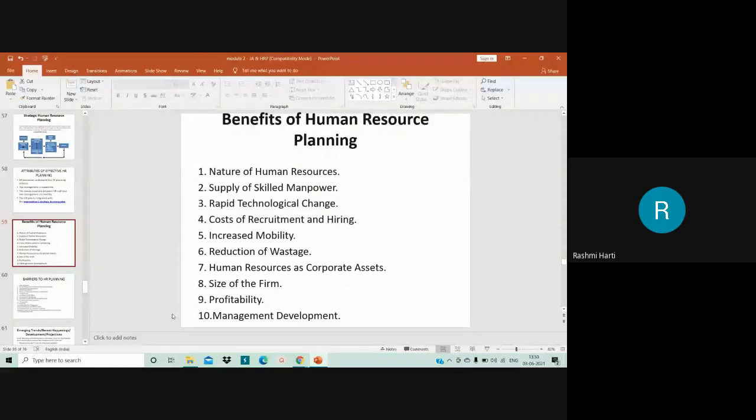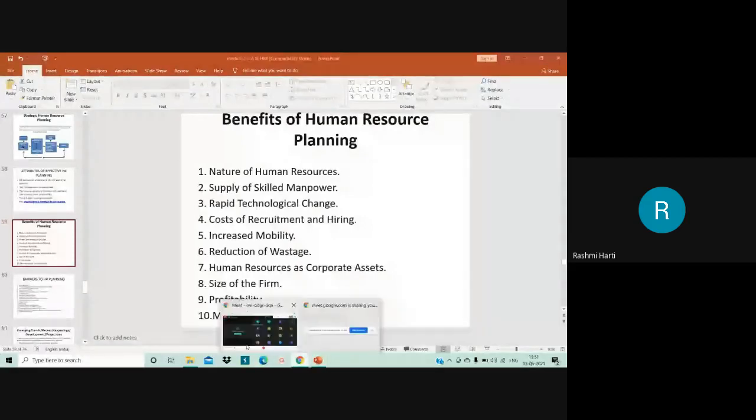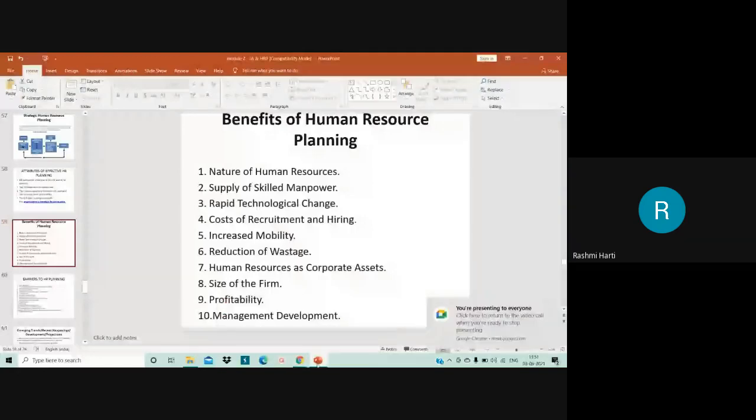Then you have rapid technological changes, right? So jobs and job requirements are changing, right? So with these changes in the job requirement, fine. Changes in the job requirement. The pace of technological change has accelerated a lot.